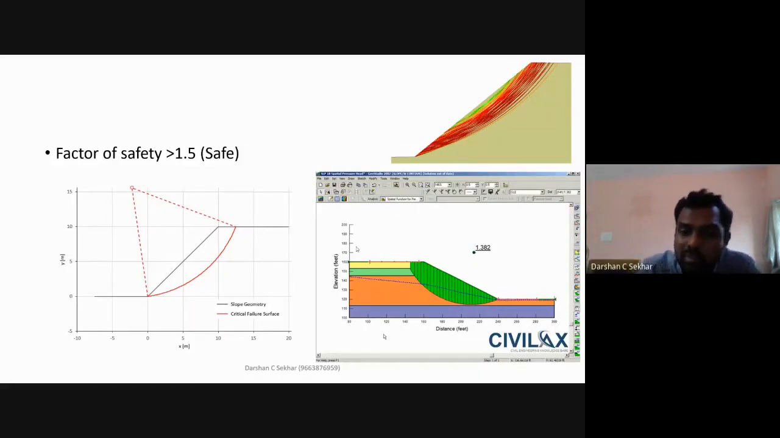With respect to slope stability, the minimum factor of safety for a slope should be 1.5. If it is less than 1.5, then I will tell you this slope is unsafe. Probably in some time, next month or next year, it is going to fail. That is the assurance which we can give. But if it is more than 1.5, I can rest assured that this slope will be safe. It is not going to slide. So that is the importance of slope stability analysis with respect to laboratory testing.